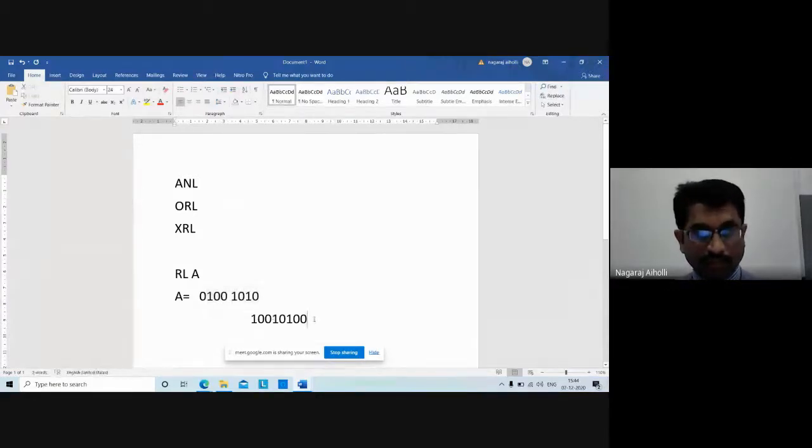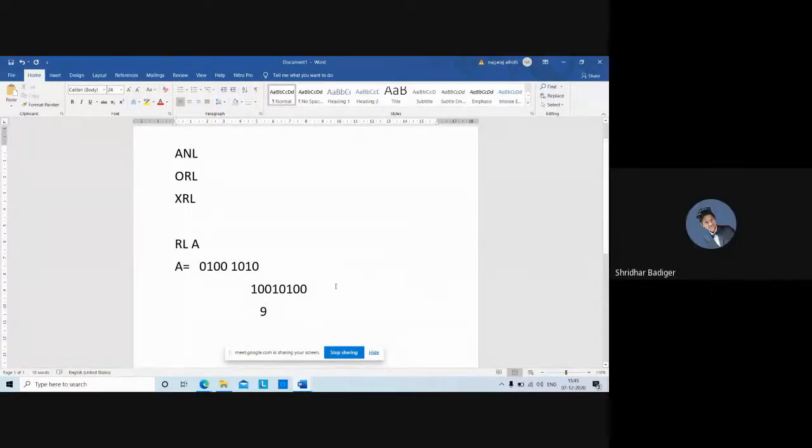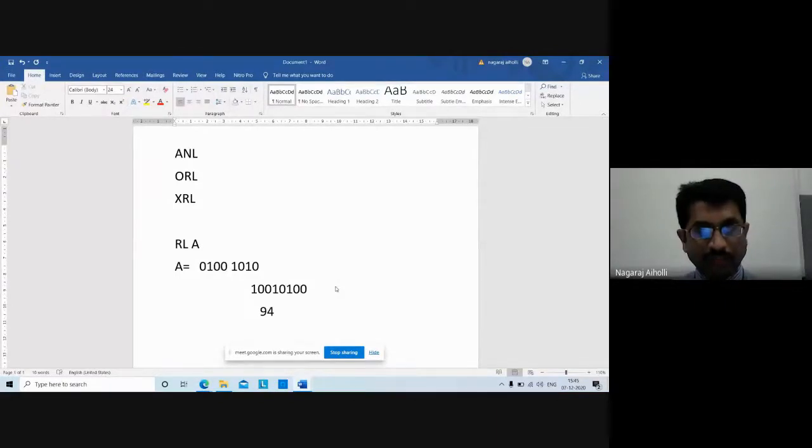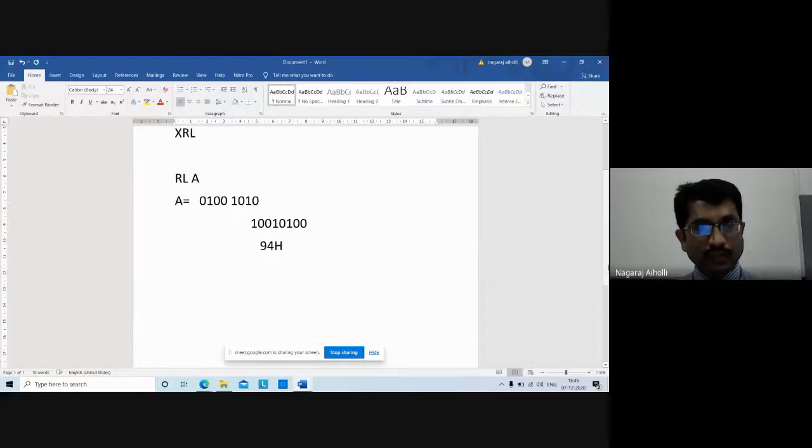So what we got here after rotating the value, how much is the value? 1001 is 9, then 0100, it is correct. Okay, good. So 1001 0100, 94. Now similarly, let me explain the rotate left through carry.